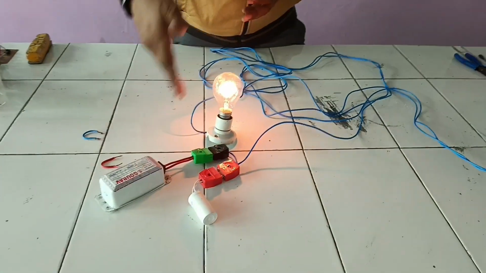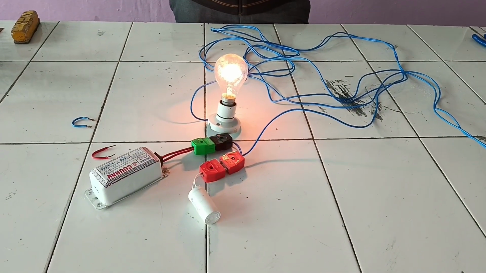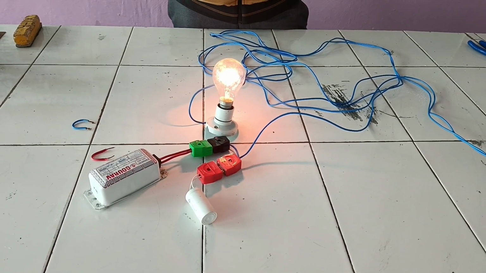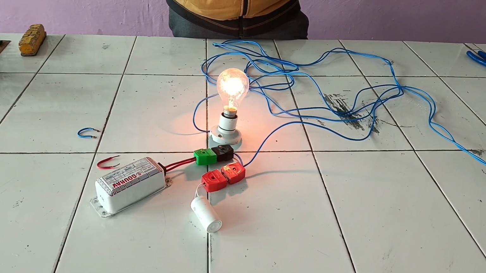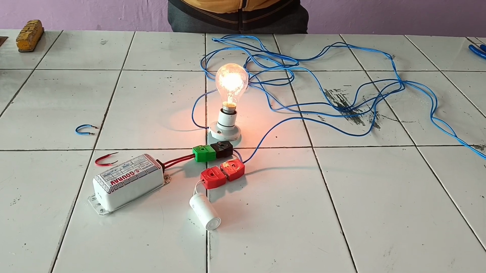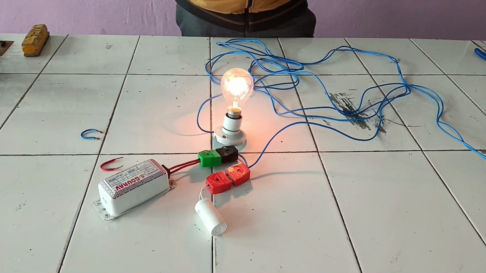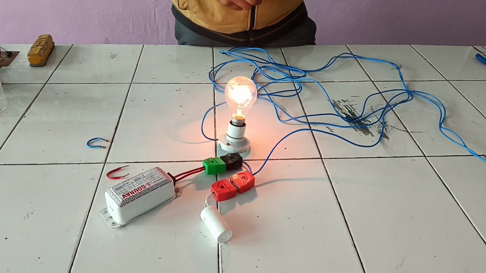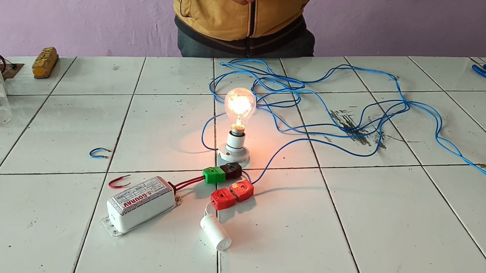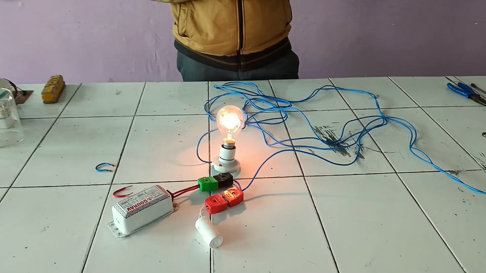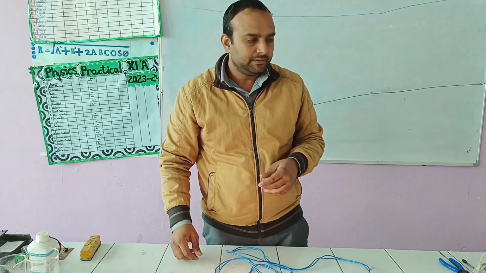Now this is the series LCR circuit. We can clearly tell that this activity will help children learn in a better way how an inductor works and how a capacitor works. They can clearly observe and understand the concept by observing the brightness of the bulb. So this is my second activity.